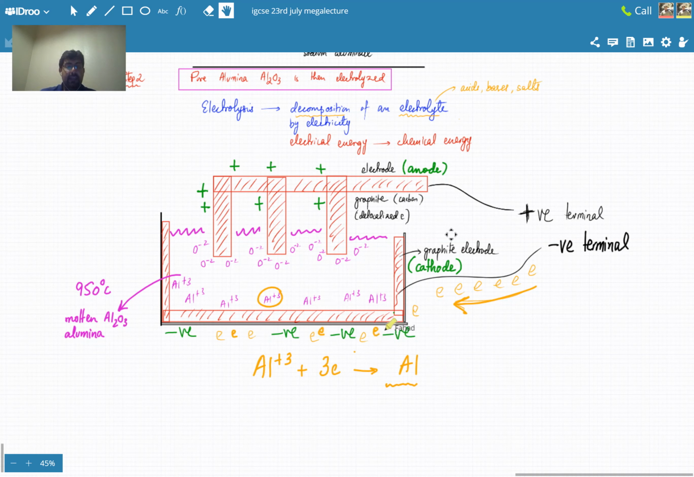Okay, somebody has to gain those electrons. And the only choice is it's all these aluminum ions over here that are going to end up gaining those electrons. सही है? ये idea clear है?